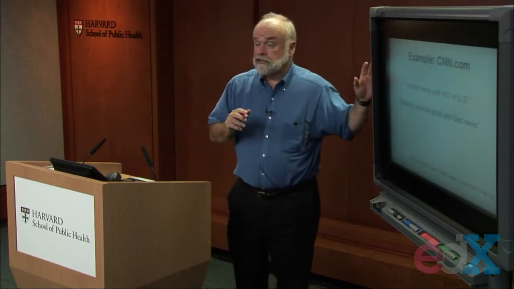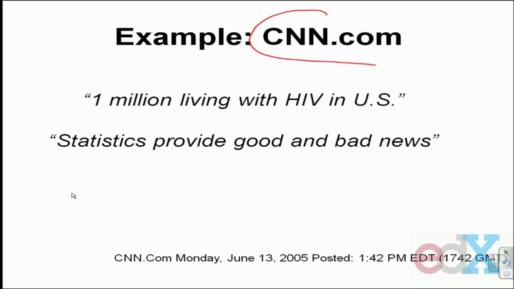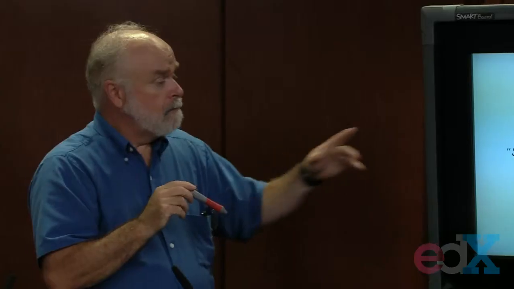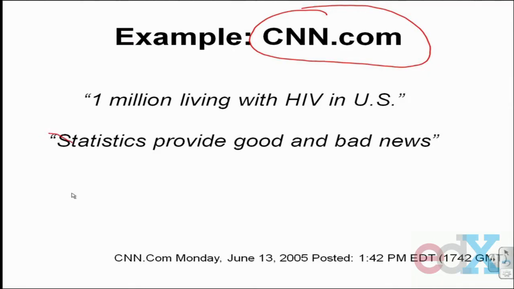A few years ago at lunchtime, I was surfing the web. I was looking at CNN.com to see what was happening in the world that day. The reference is on the bottom of this screen. And I saw this quote. It said 1 million people are living with HIV in the United States at that particular time. This was in the year 2005. But the subtitle is the one that caught my attention. The statistics provide both good and bad news.